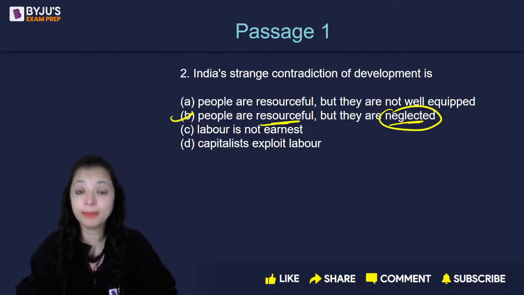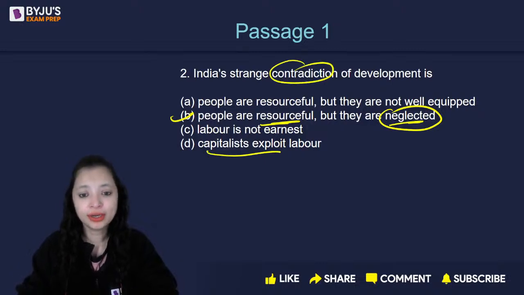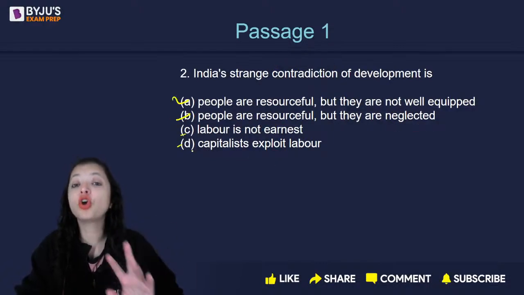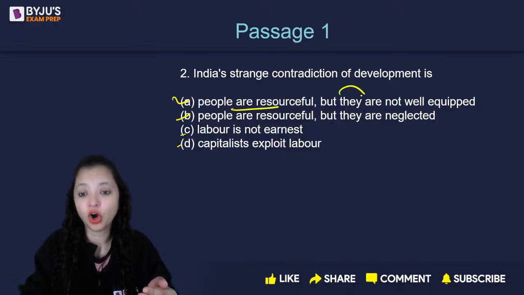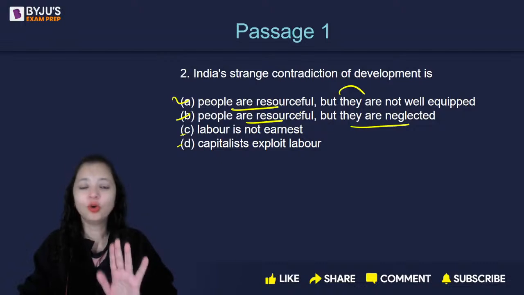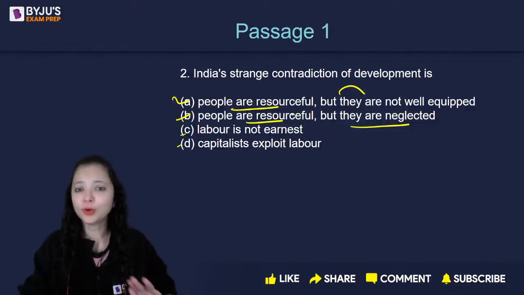Even if you don't remember what was given in the passage, you could have eliminated other options right here. Capitalist, देखो contradiction दिखाना है आपको. Contradiction दो ही options में यहाँ visible है, and that's option A and B. C and D doesn't show contradiction. Here it is positive and then opposite. So we have two opposites here. Only that can showcase a contradiction. Now out of A and B, let's compare.